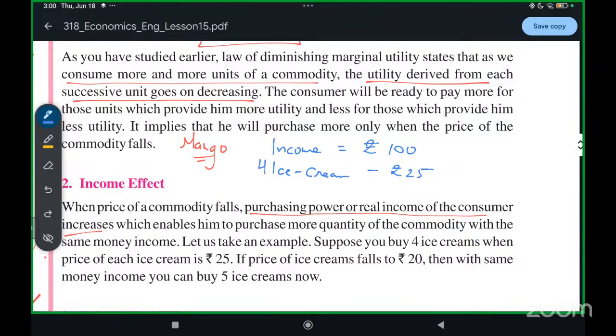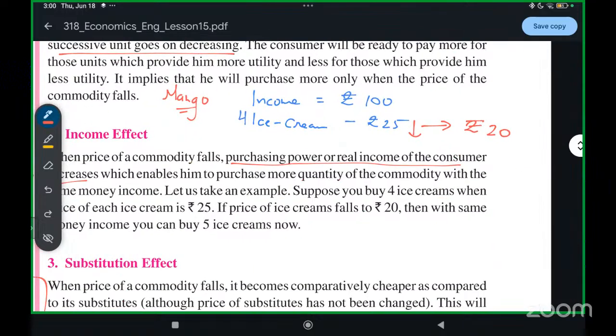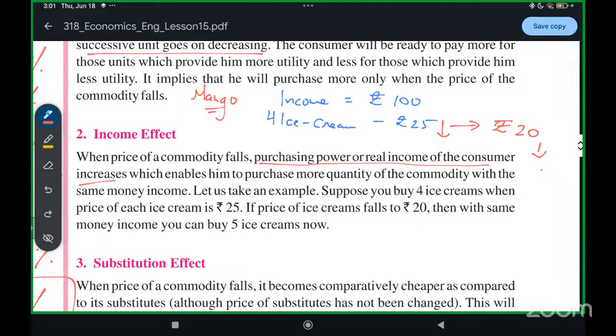If the price of ice cream decreases to rupees 20, then how many will I be able to buy with rupees 100? Five. Now, did my income change? No, my income is still 100 rupees. But because the price of the commodity became lesser, I will be able to purchase more.